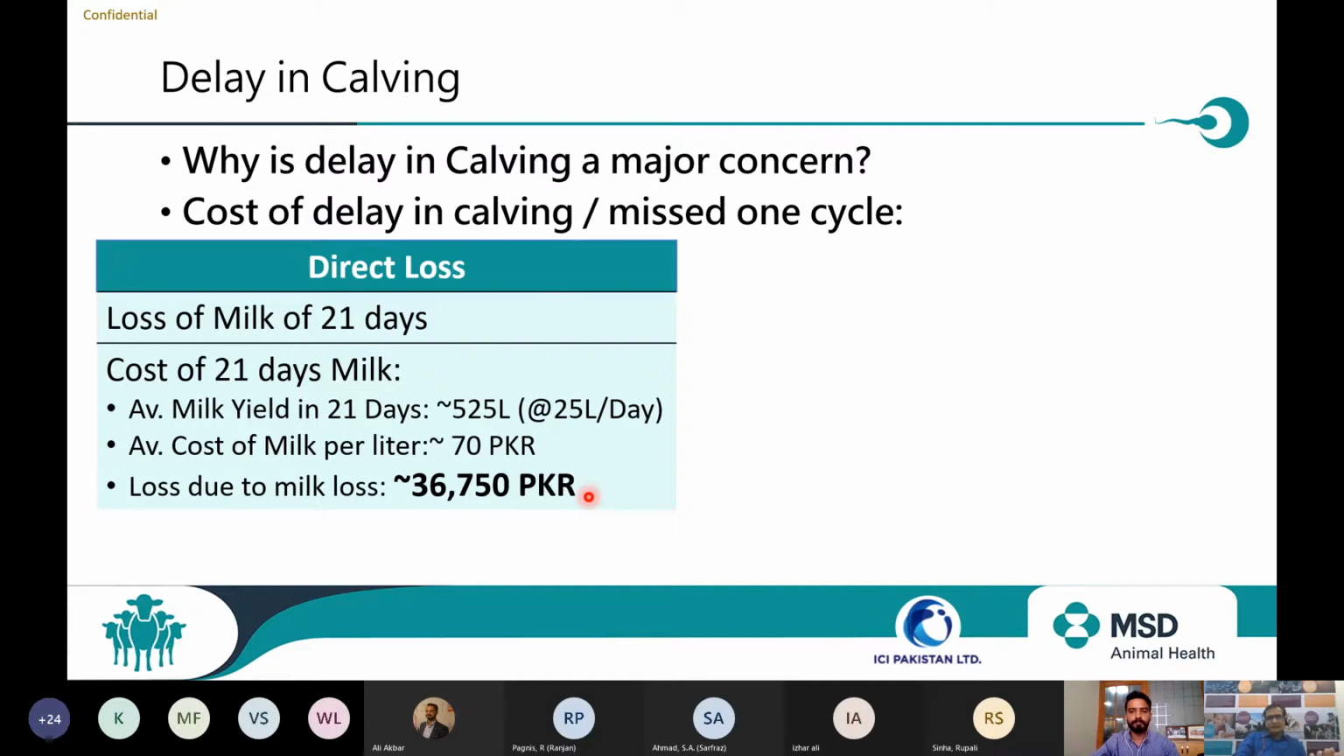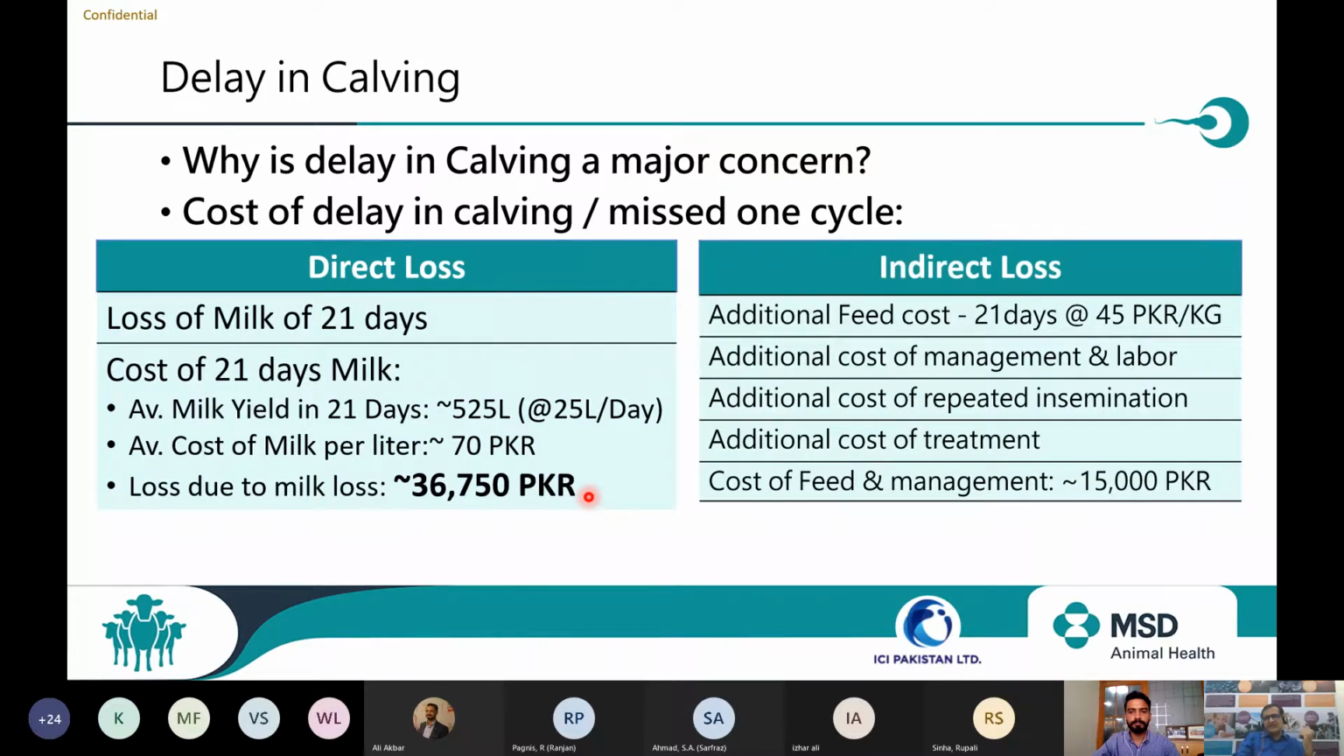Now, apart from this direct loss, which we can calculate and see, another chunk of loss is indirect losses. Indirect losses include feed cost. The animal is available on the farm, and it will take 21 days more feed. If I take the cost of 45 rupees per kg of feed, then you can calculate the feed cost. Then management and labor is required to maintain that animal without milk, only feeding and management. Then we have to inseminate the animal, and if I am using sexed semen, progeny semen, or high value semen, it further costs me a lot.